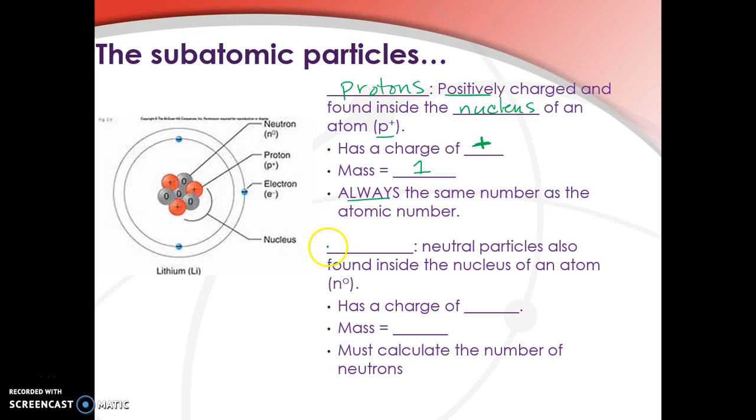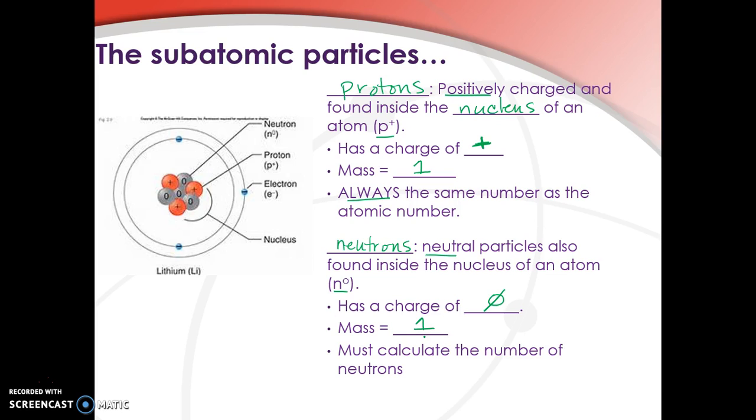Also inside of that nucleus we have neutrons. And neutrons are neutral. Neutron, neutral, sounds the same. Neutral particles found inside the nucleus of an atom, and the symbol for that is N with a 0 up top. Because there's no charge, it has a charge of nothing. Its mass is pretty much the same as a proton, and because we gave the mass of a proton 1, we would say that the mass of a neutron is 1.